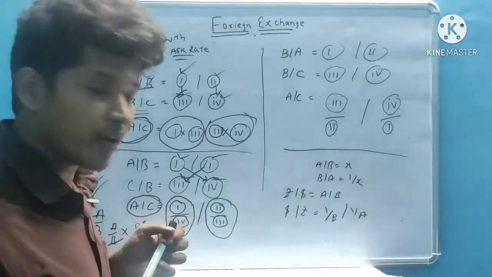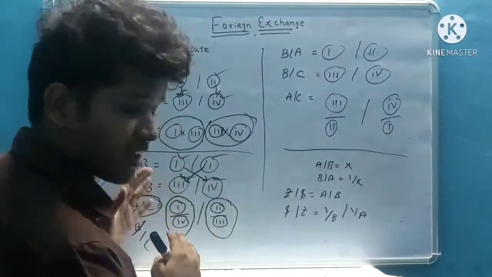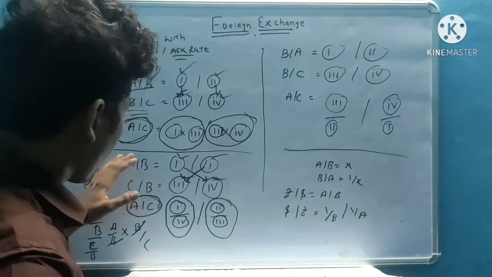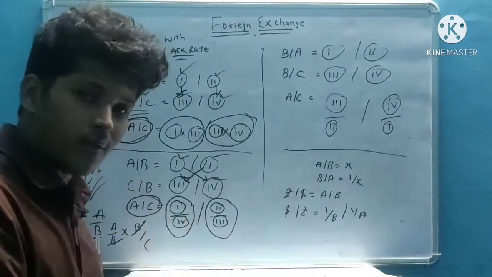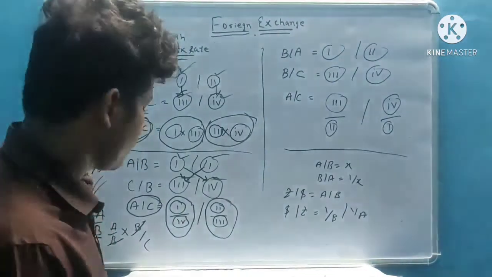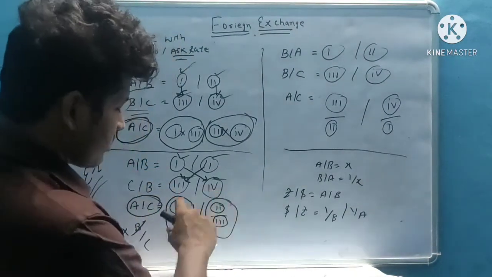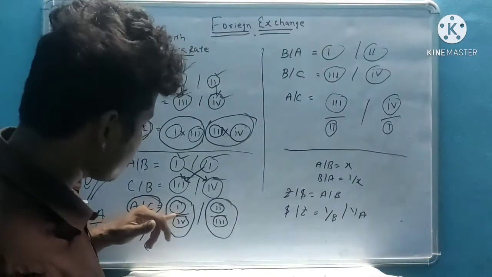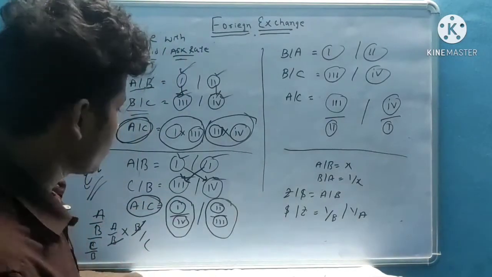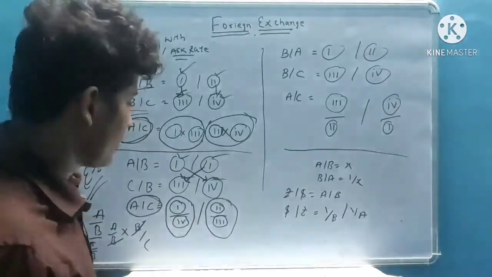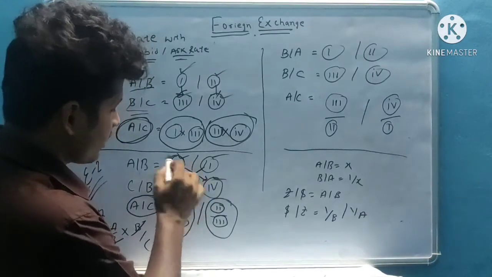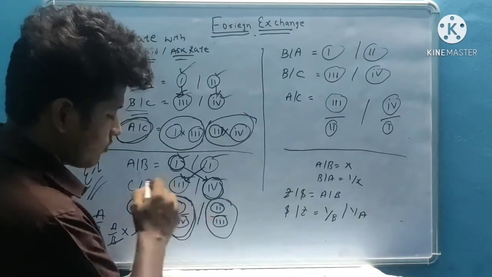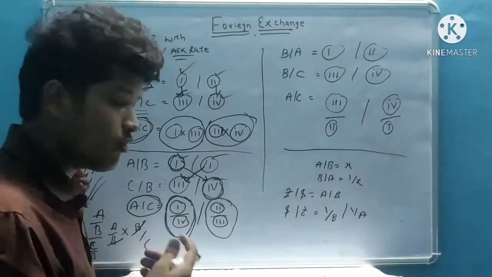For understanding and memorizing purposes, I will tell you the reason. For calculating A by C, we should divide the amount. Generally the bid rate is smaller and the ask rate is bigger. So here I want the small rate, so how will it come? Take the small amount divided by the big amount, so I will get the small amount. Same here for the ask rate. How?